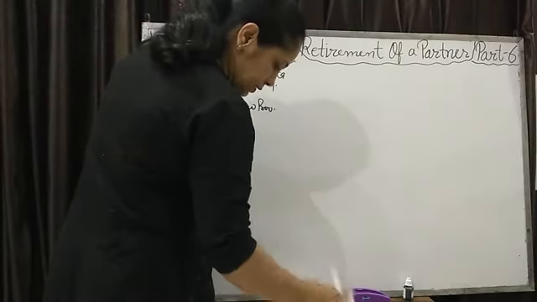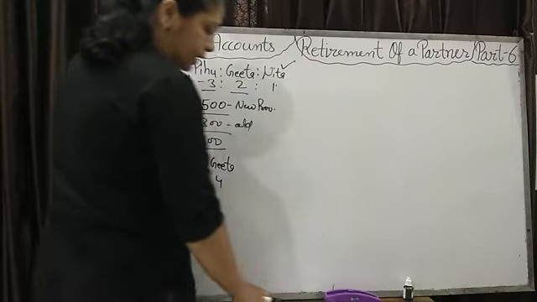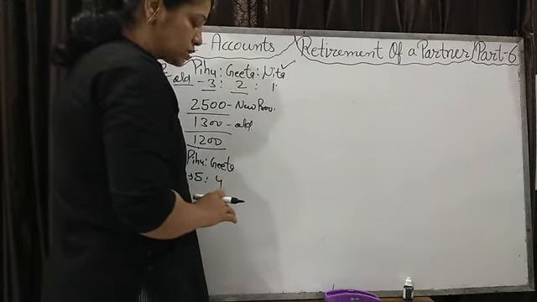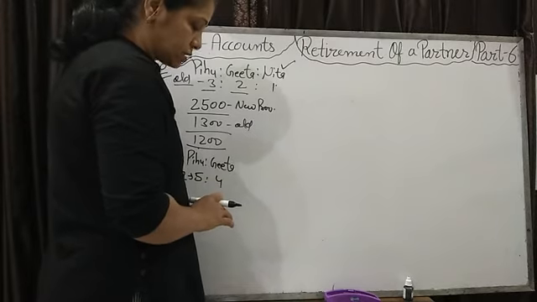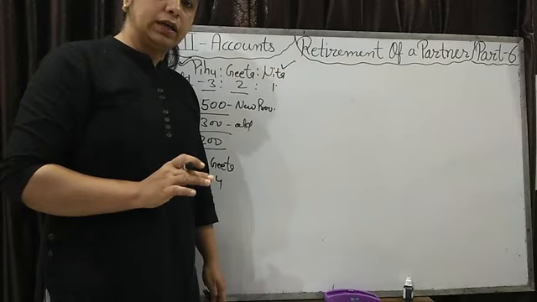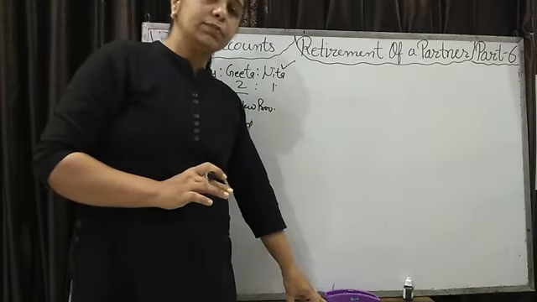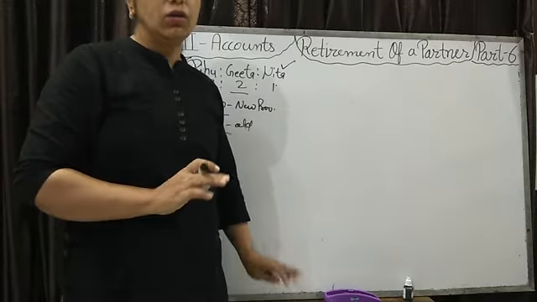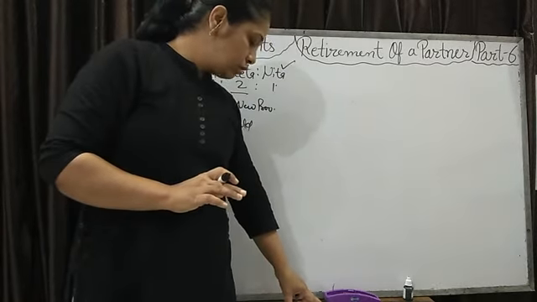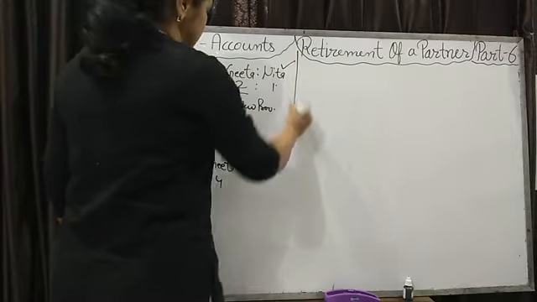Now next, Neeta is to be paid 29,800 on retirement and the remaining amount in 2 equal annual installments together with interest at the rate of 10%. This topic is also deleted from your new syllabus in 2020, that is, the retiring partner's loan account has been deleted. We have to make only the revaluation account and the partners' capital accounts. Okay, now make the revaluation account.